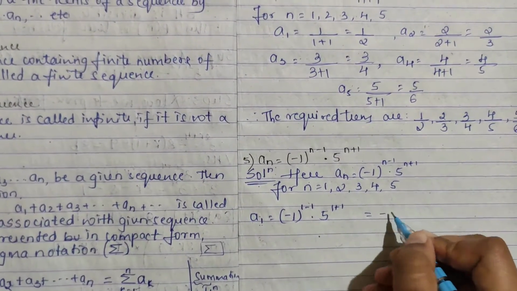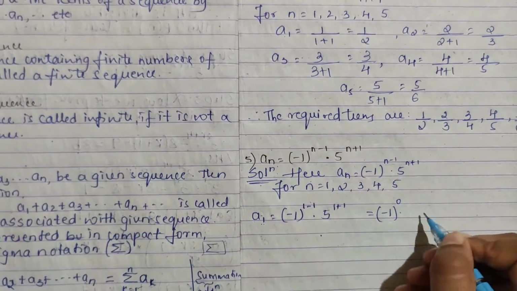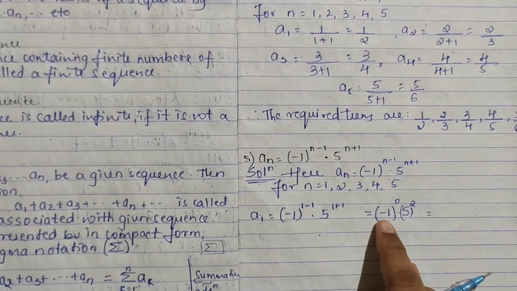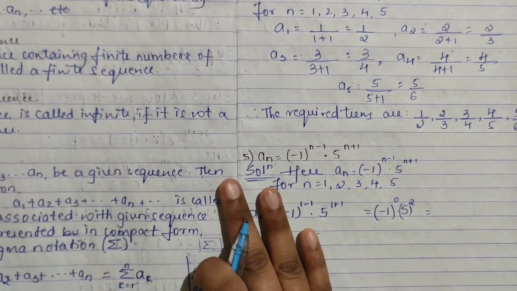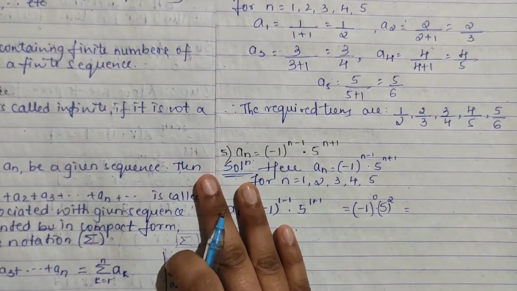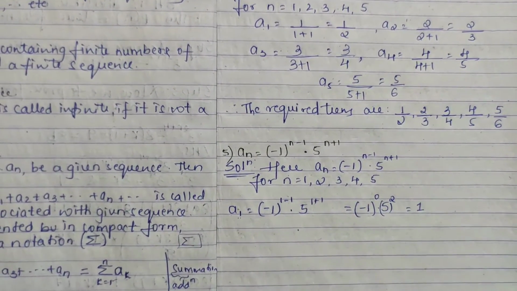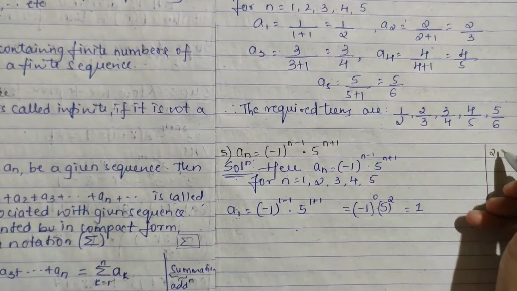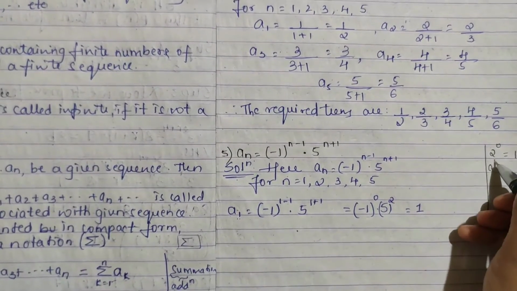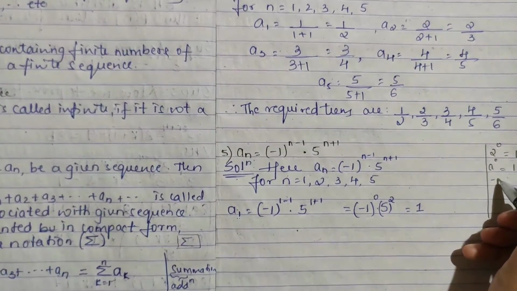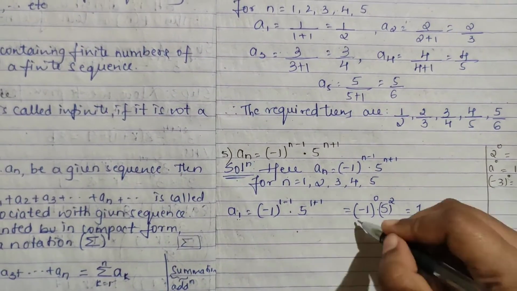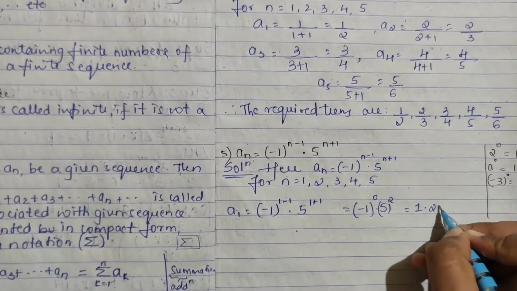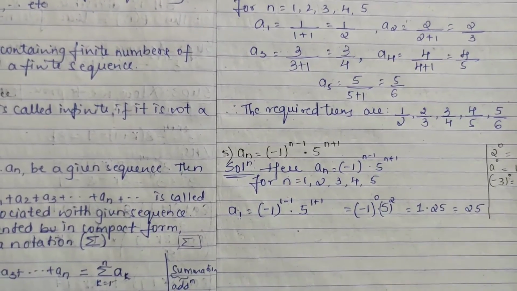So what will you get? Minus 1 raised to 0 into 5 raised to 2, means 5 square you are getting. See, minus 1 raised to 0 will be what? I have said at the start only, anything raised to 0 is always 1, right? For suppose, 2 raised to 0 is 1. If it is a raised to 0, it is 1. If it is minus 3 raised to 0, also it is 1. So here minus 1 raised to 0 is 1. 5 square is 25. So a1 you are getting 25.